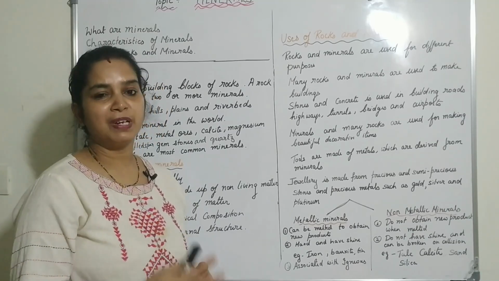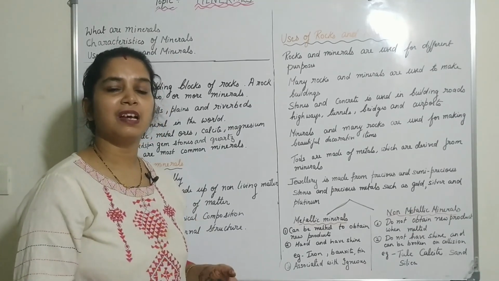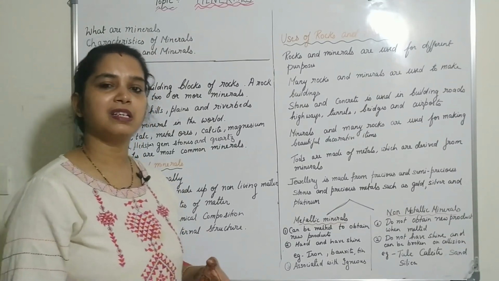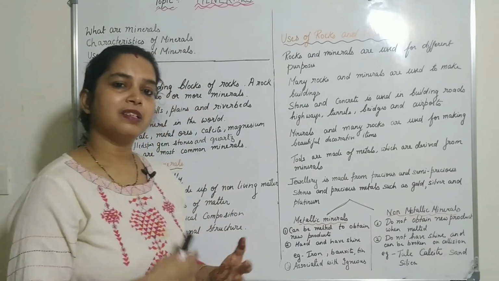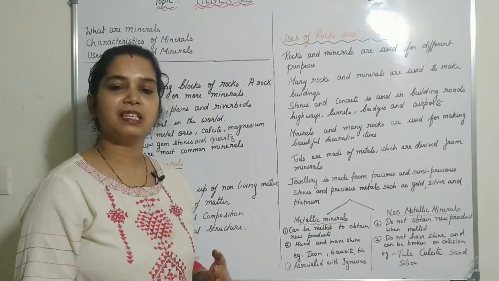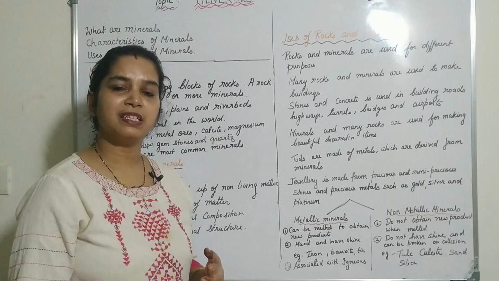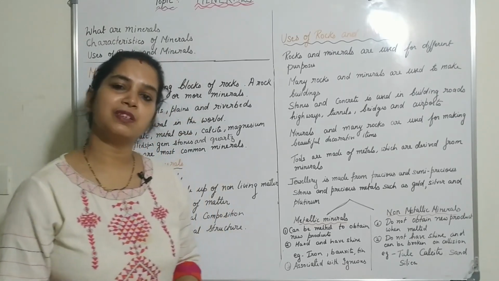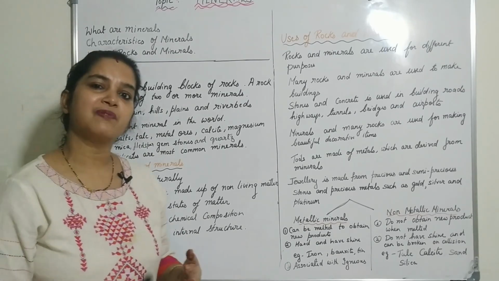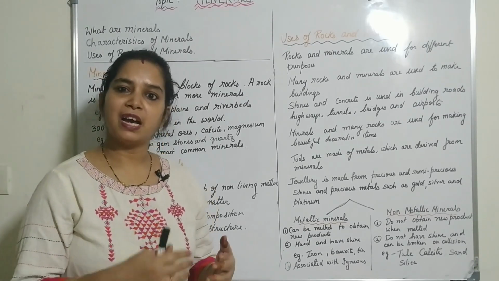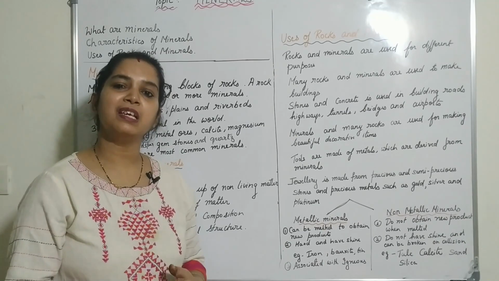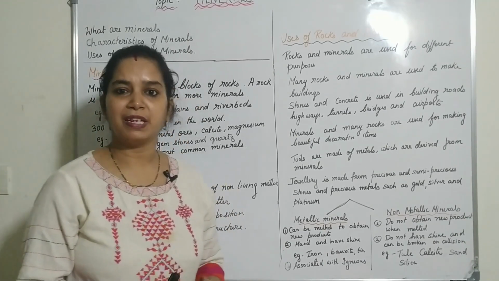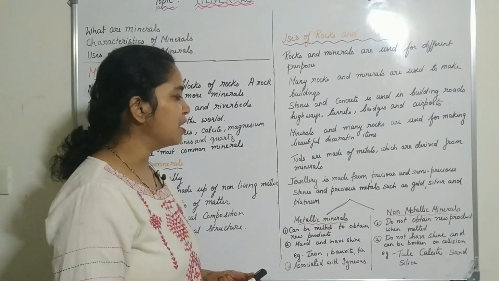Tools are also made of metals, and the metals are extracted and made from the minerals itself. So the naturally occurring substance is the mineral. For example, steel is made from iron, and iron is extracted from iron ore. Iron ore is present deep in the earth. That's why mining of iron ore is required. So iron ore is the mineral from which many other substances like steel and heavy items are made. We can also make jewelry out of it.